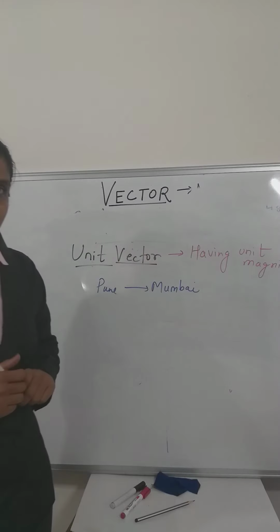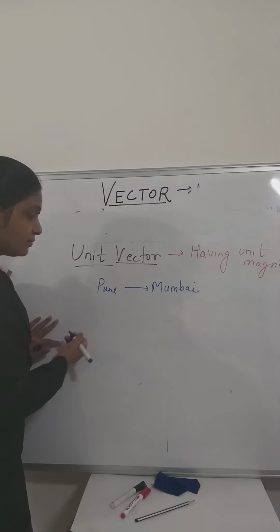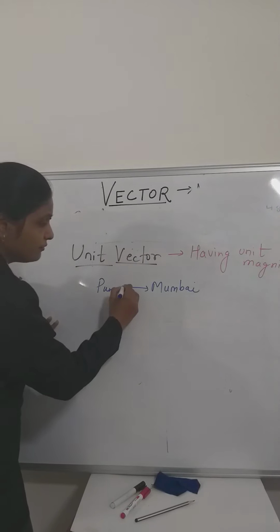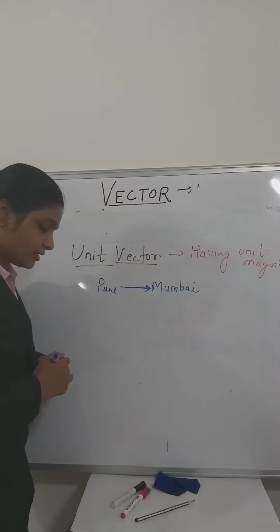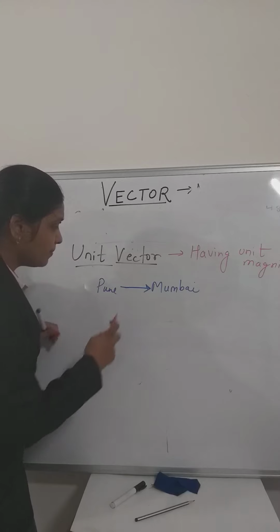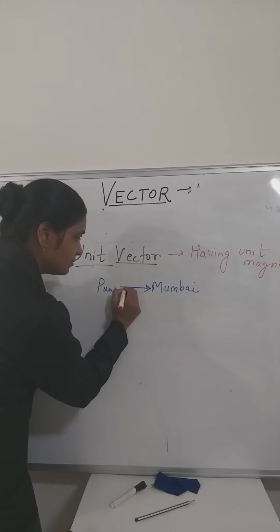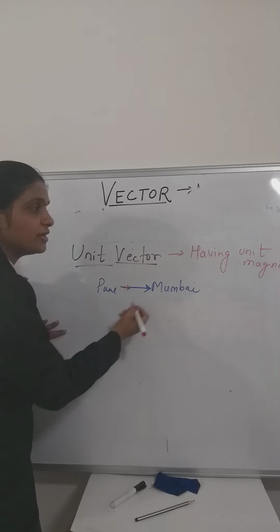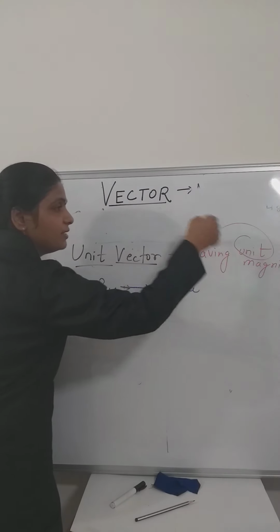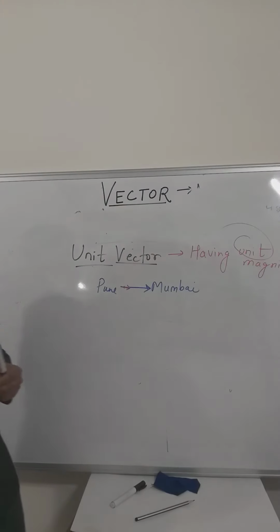That is a unit vector. We took one small vector which always points from Pune to Mumbai. How much magnitude does this vector have? Unit magnitude, one magnitude, acting from Pune to Mumbai.